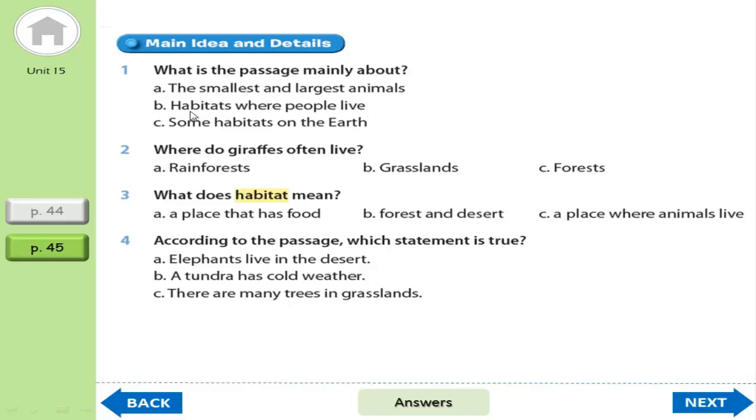Is it B, habitats where people live? Is it C, some habitats on the earth? So which one is the main idea of the passage? Okay, what do you think? Okay, let's check the answer together.